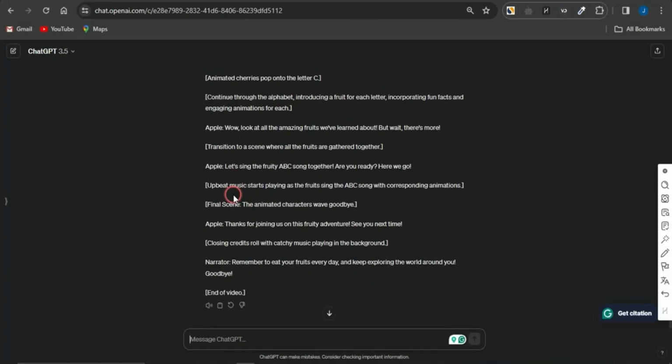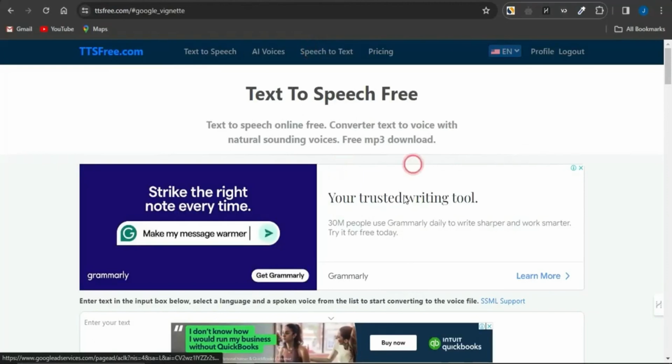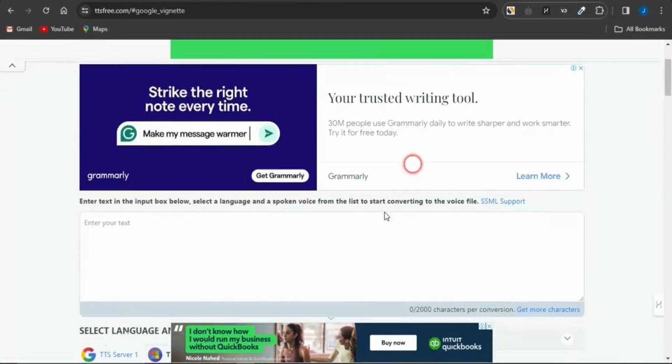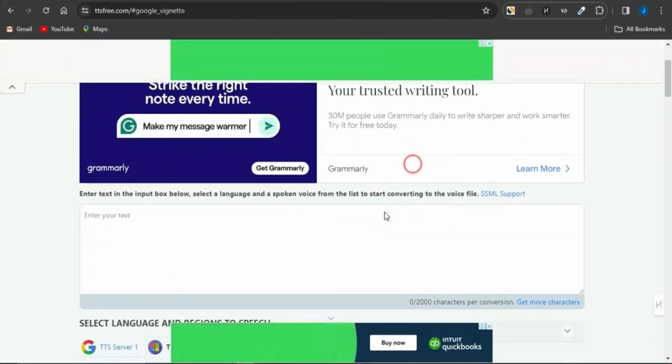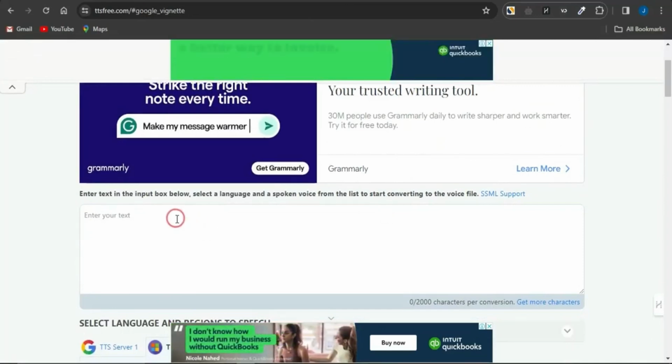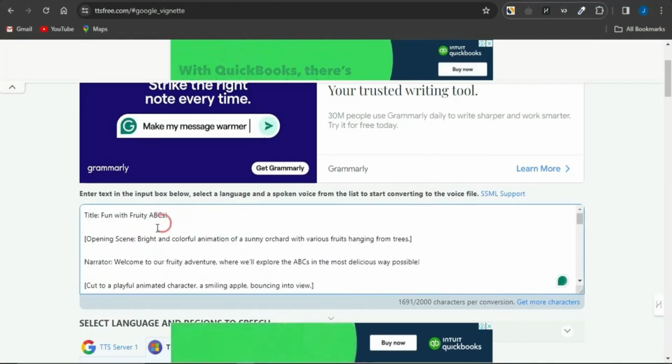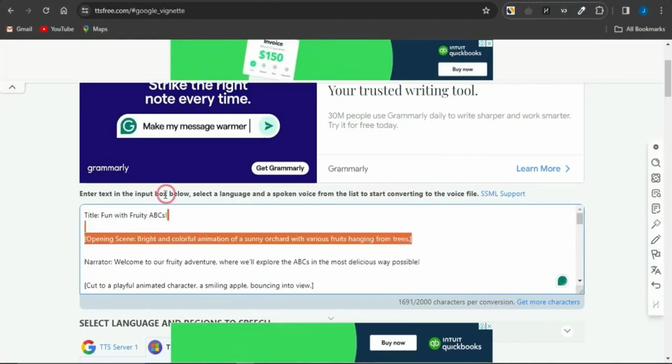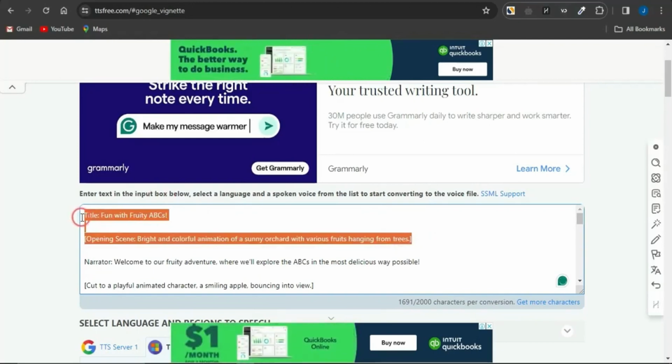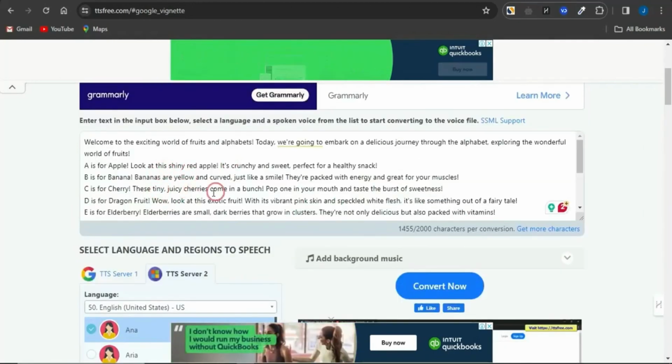Now, if I copy the script right now, I need to go on to converting this script into a voiceover or an audio. And to do that, guys, I'm going to be using a very cool and amazing free text-to-speech AI tool called ttsfree.com. Now, you can use any other cool AI tool to convert text to speech, but I'm going to be sticking with this one right now. Once I come to this section, I'm going to paste the script, and I'm just going to edit the script to remove all unnecessary parts from this particular script. So, as you can see right now, the script has actually been edited by me.